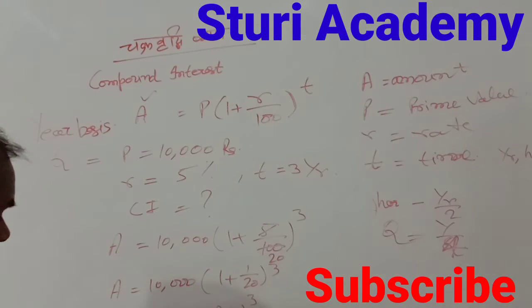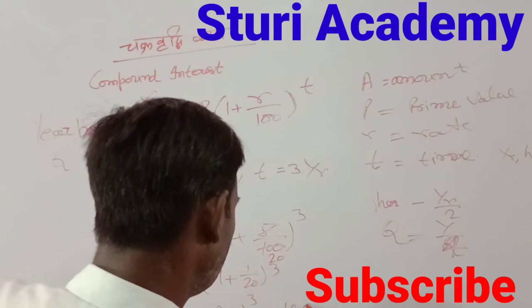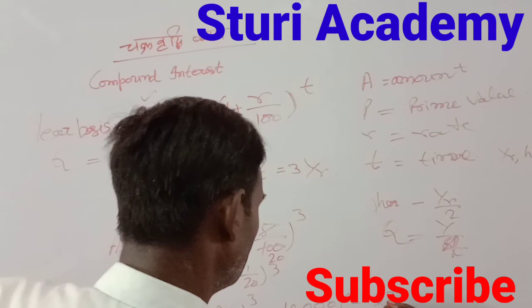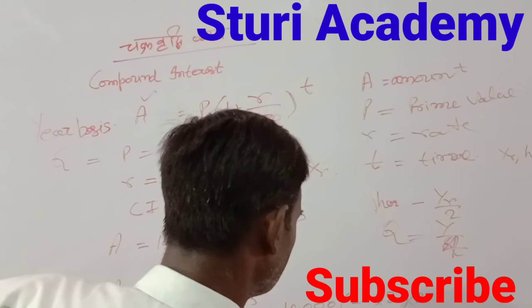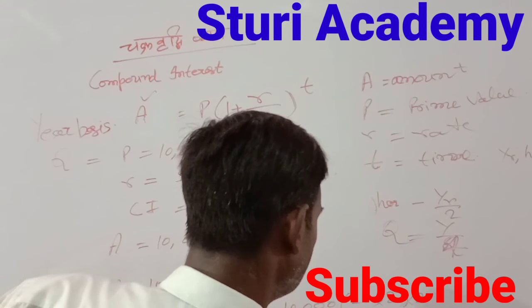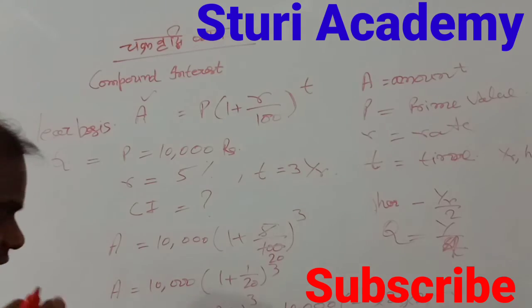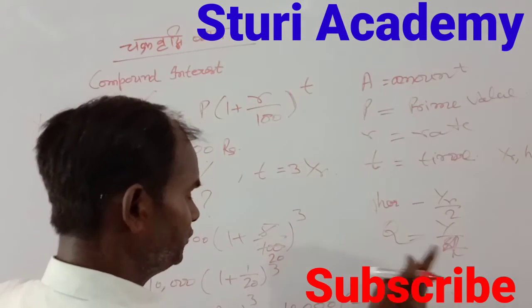I will leave the calculation for you because I can't take more time on it. The denominator is 20 into 20 into 20. The power of cube means 21 multiplied 3 times, so 21 into 21 into 21.